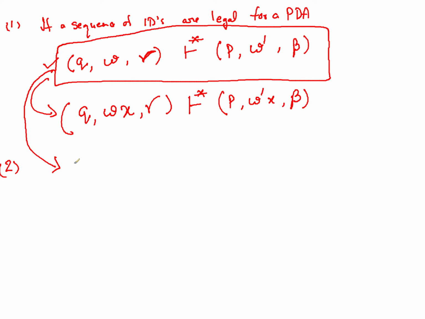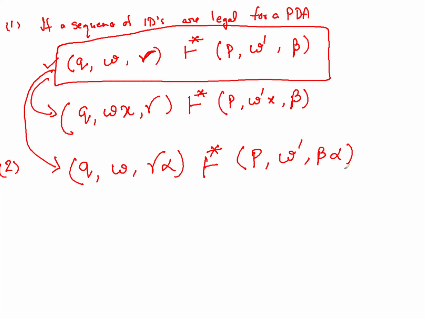So for example, if this ID transition is holding true, if you have Q W and here gamma alpha, then in the same 0 or more steps you will be able to reach P W dash beta alpha. So whatever is at the bottom of the stack remains as it is.